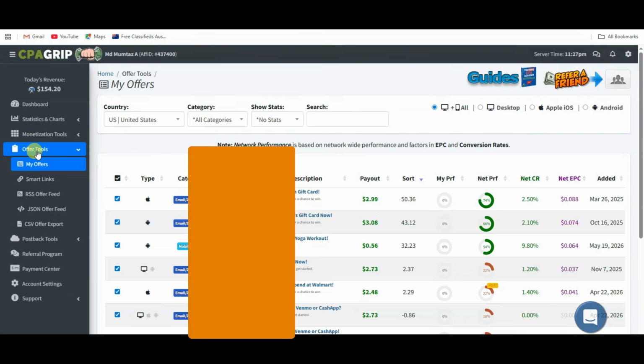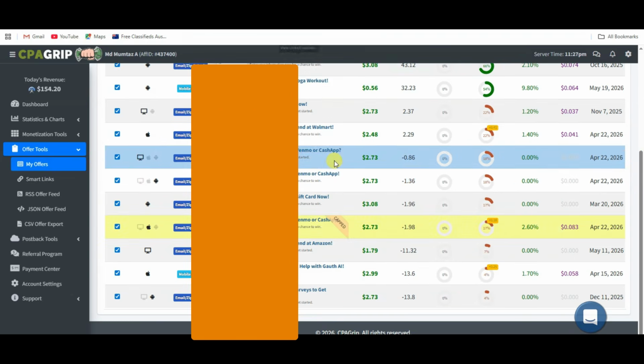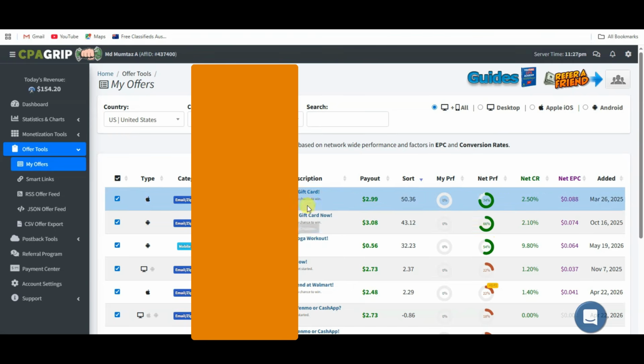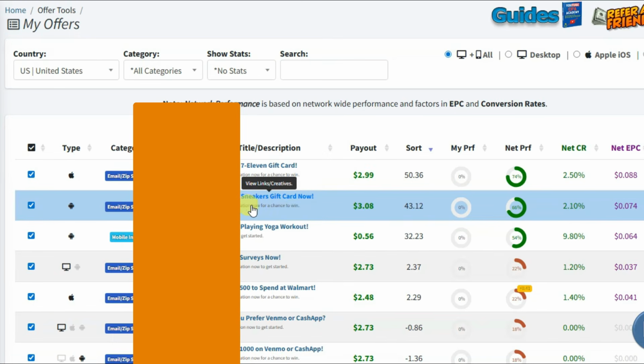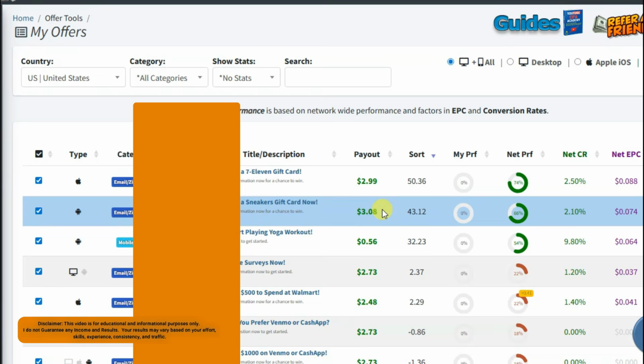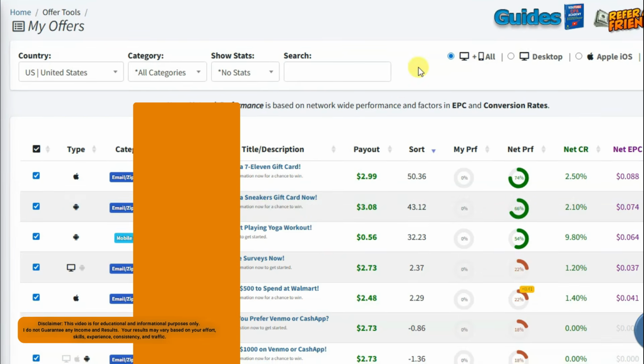You can click on the offer tools button. You can click on the my offers button. Now you can select your country, United States. Guys, here you can see there are a lot of CPA offers to choose from. I'm going to use this CPA offer. When people from United States complete this CPA offer using an Android device, then CPAGRIP may credit your account with a payout for this offer. Let me show you how you can use this CPA offer.